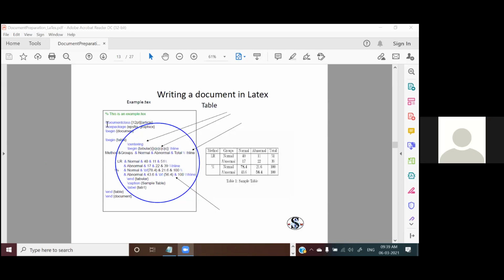You can see here, begin table is the environment for table. So in the table, you can have centering, or you can have left alignment, right alignment, etc. All are your options. How the table should be positioned, you need to decide.